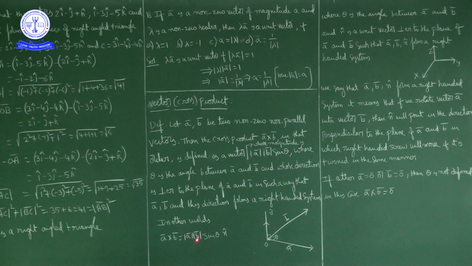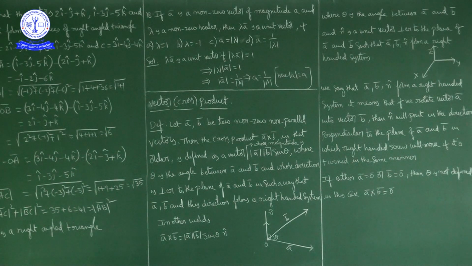Where magnitude of a bar, magnitude of b bar and sin theta give the magnitude of the resultant of a bar and b bar, and n cap is the unit vector normal to the plane generated by a bar and b bar. Theta is the angle between a bar and b bar, and n cap is a unit vector perpendicular to the plane of a bar and b bar in such a way that a bar, b bar and n cap form a right-handed system.